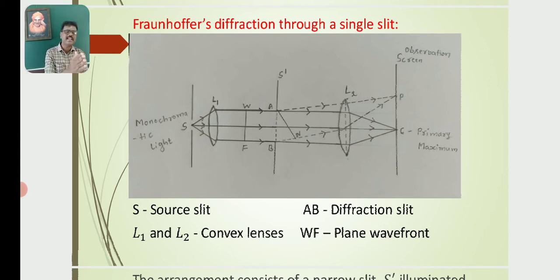Further, another converging lens, L2, is placed in front of the obstacle. The observation screen is placed in front of the converging lens L2.